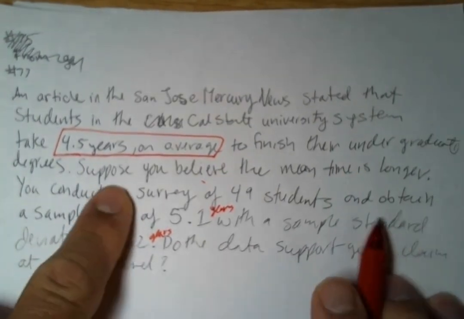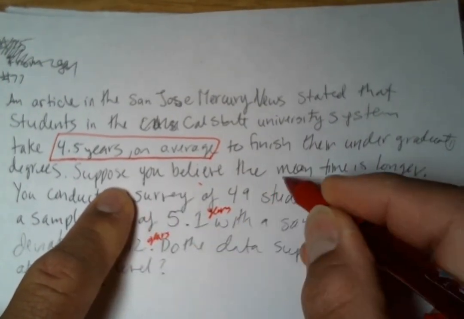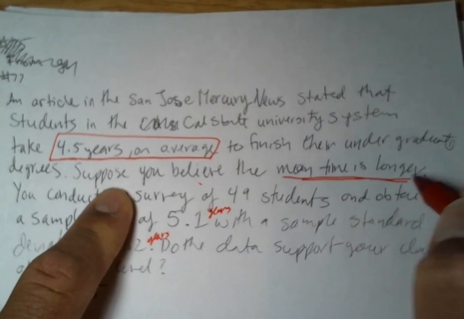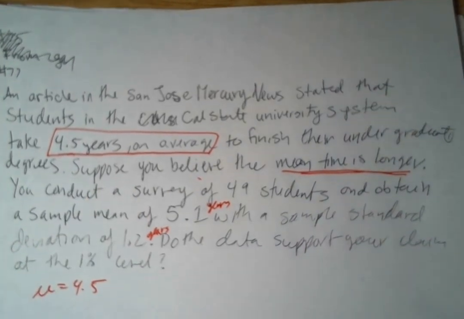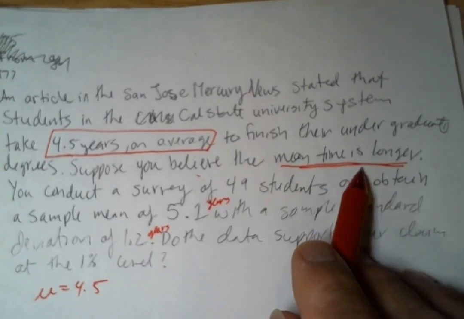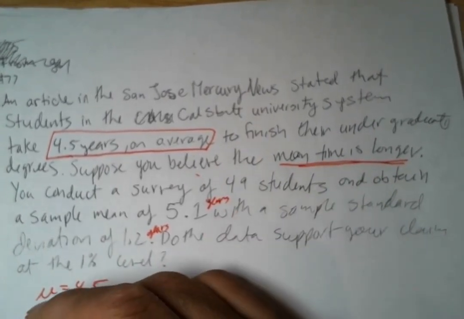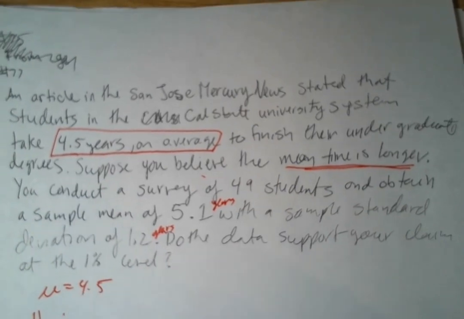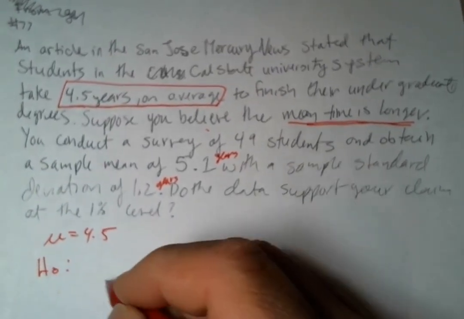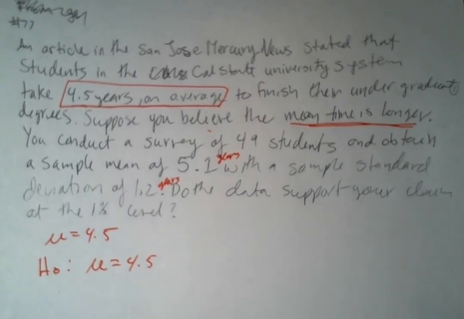Okay. Now, suppose that you believe that the mean time is longer. So that is essentially the hypothesis test, longer. What we have here is our null hypothesis is that mu is 4.5 years.